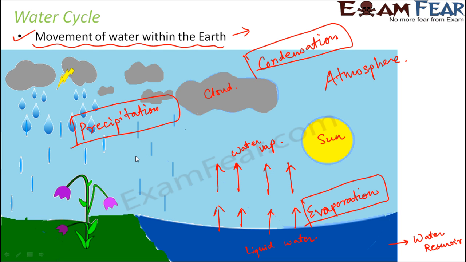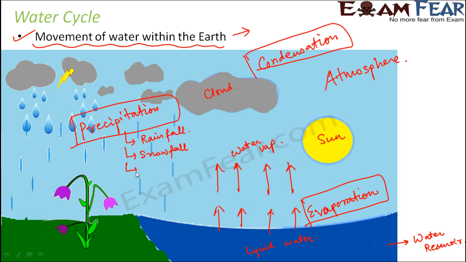Now there could be many forms of precipitation. Precipitation could be rainfall. So rainfall is one form of precipitation. Now it is not necessary that every time precipitation is in the form of rainfall. Sometimes precipitation is also in the form of snowfall. You would have seen in the hilly areas that instead of water droplets pouring down, snow flakes pour down.